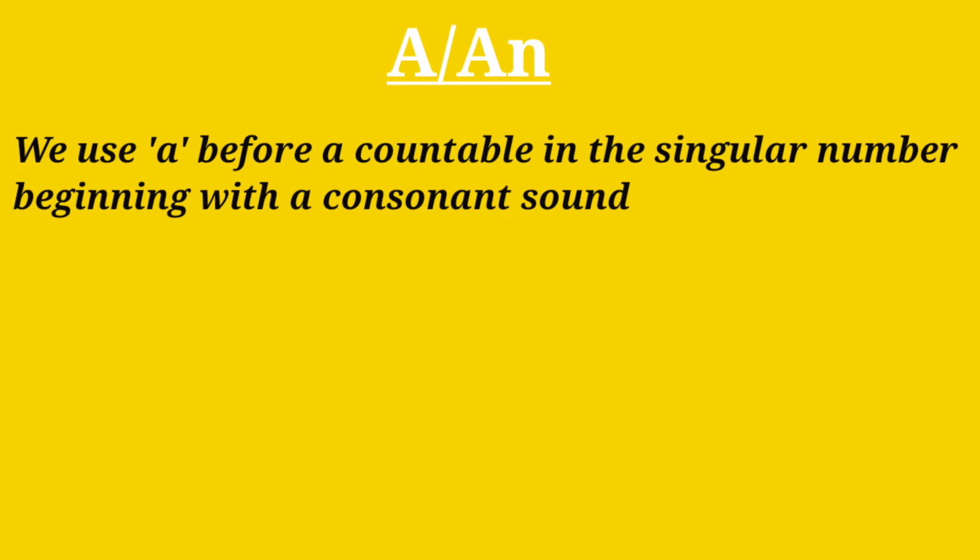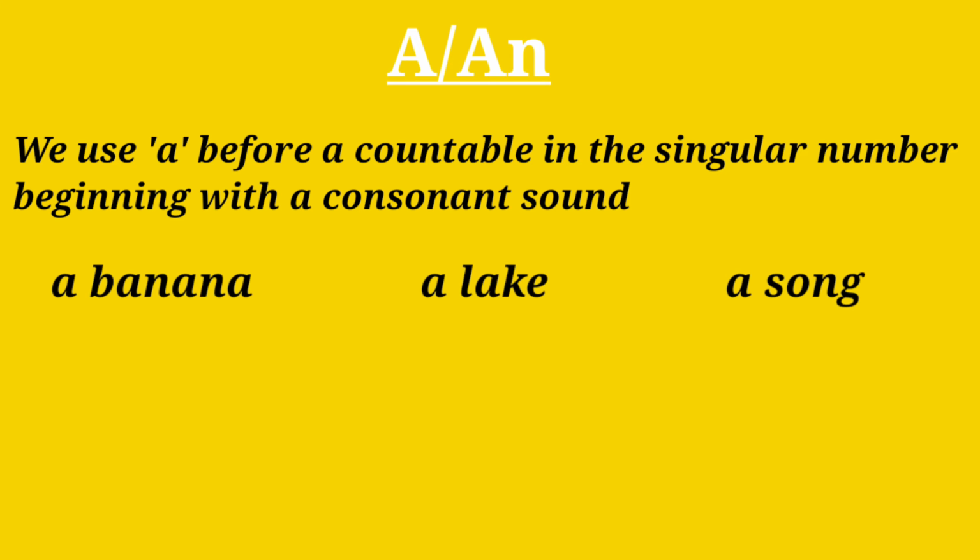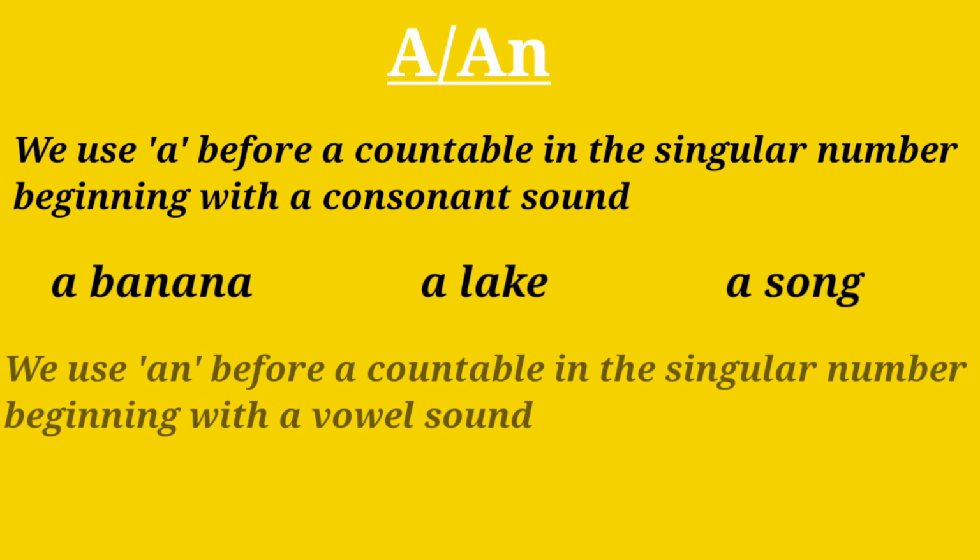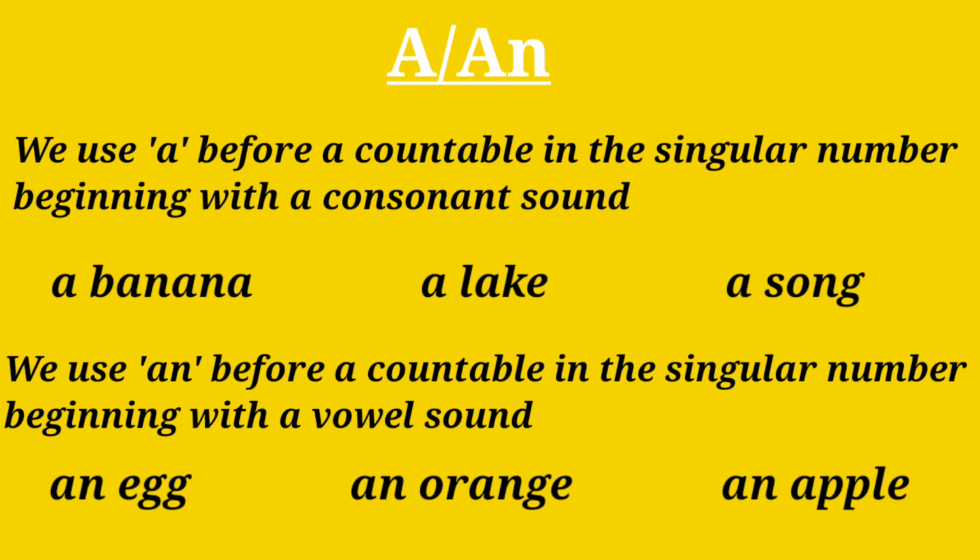We use a before a countable in the singular number beginning with a consonant sound. For example, a banana, a lake, a song. We use an before a countable in the singular number beginning with a vowel sound. For example, an egg, an orange, an apple.